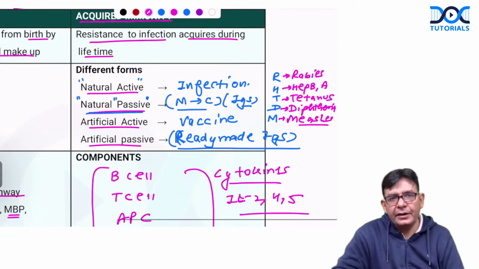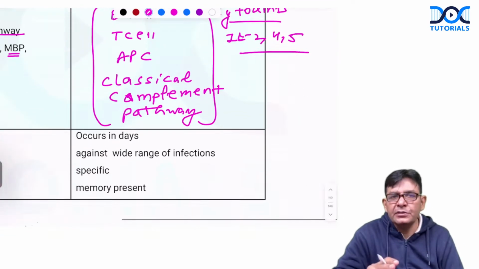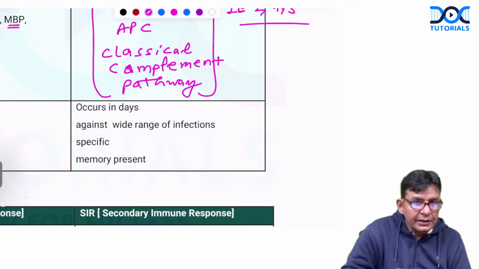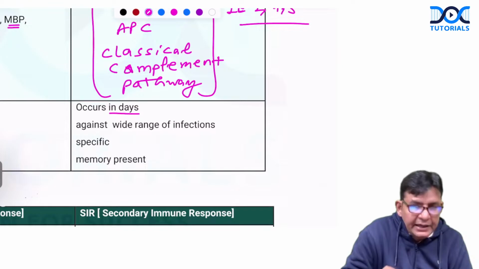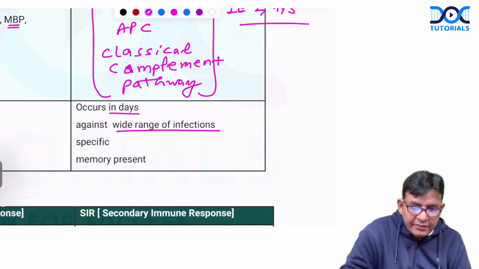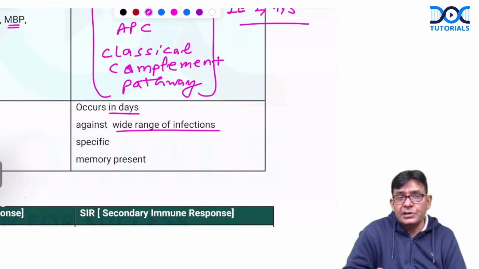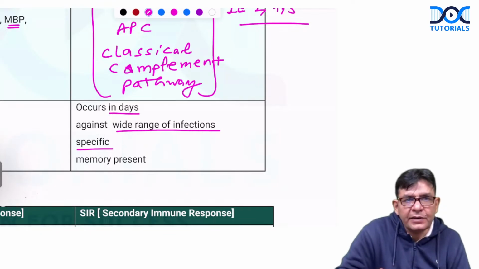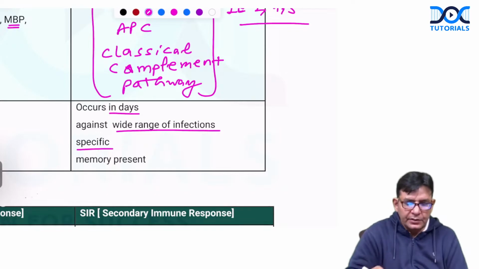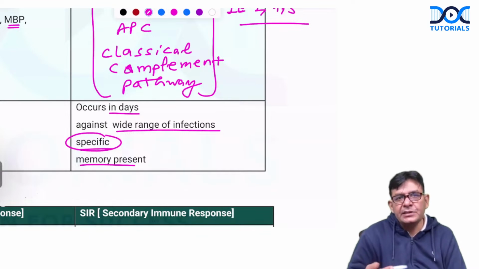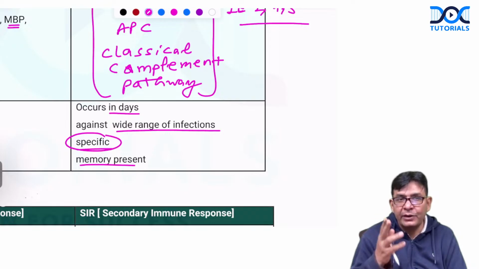So this is the story of adaptive or acquired immunity, and these are the components of it which you need to know. And what is the difference between this and innate immunity? That was happening in minutes. This takes time; it occurs in days, but it acts against a wide range of infections. The diversity is not limited. It is very specific. If the COVID virus has come inside, the COVID antibodies will fight, not any other. So it's very specific, and memory will be there. Once exposed, the second time they have developed a memory against that microorganism.